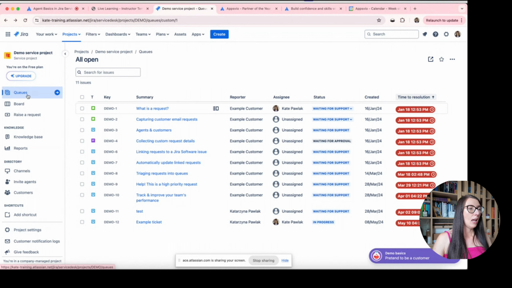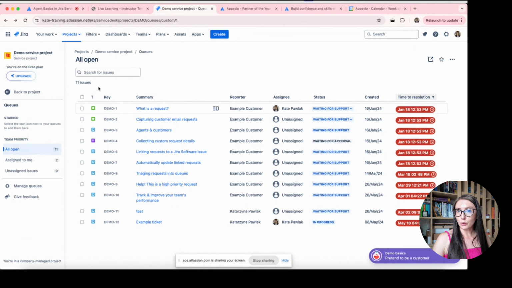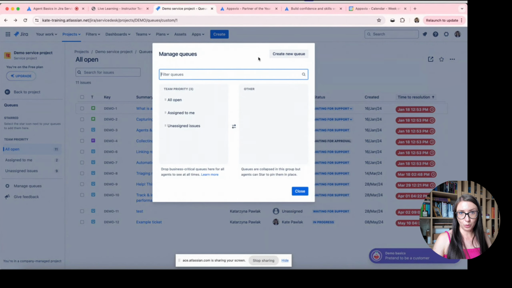In case of queues, we can define as many queues as we need, depending on your processes, depending on your support. You can define a queue using these three dots, and under these three dots you can find the option edit queue, or you can create a new queue. Here we have got configuration and an option called manage queues, and when I'm clicking on it you can find this option, create new queue.